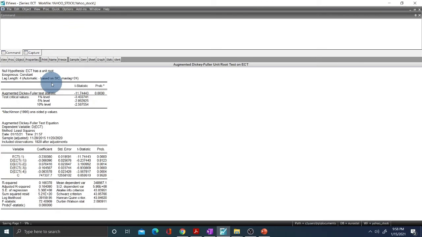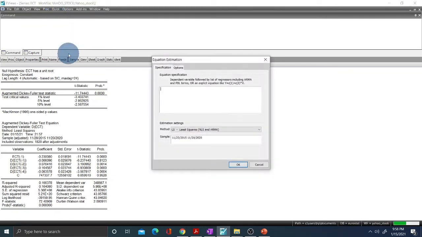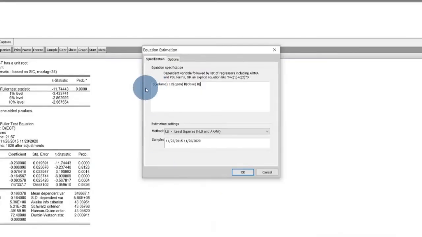Now that we understand this one, we can run the short run model of ECT. So how can we do that? We go to Quick, Estimate Equation. Now we are taking differences. We take D(volume), C as our intercept, D(open) as our variable, then we have D(close), the first difference, meaning we are looking at the short run impact, and then we have high as our variable, and here also we have high.